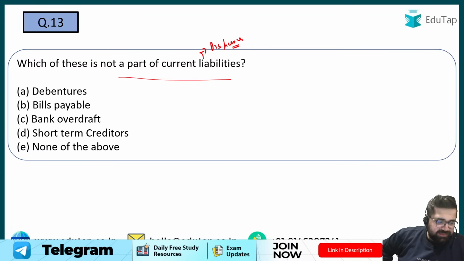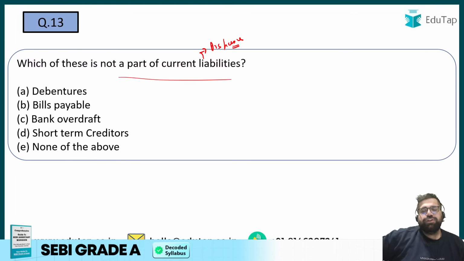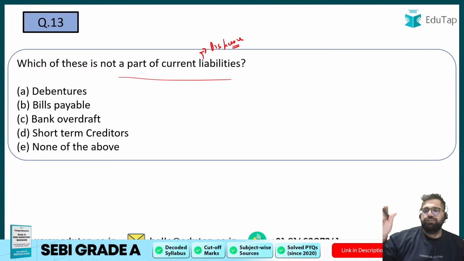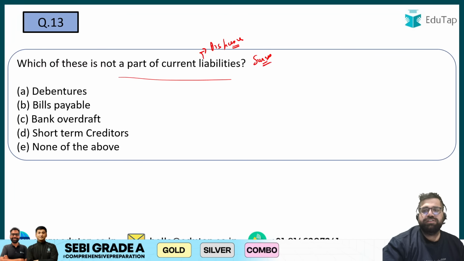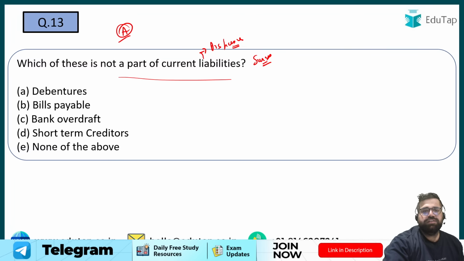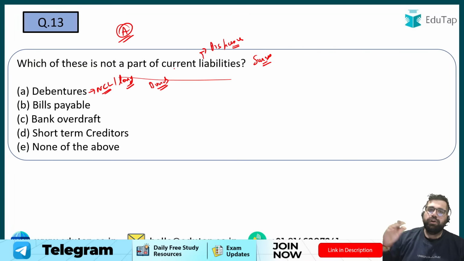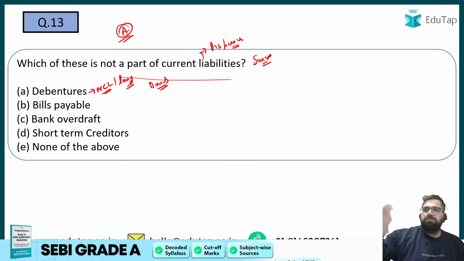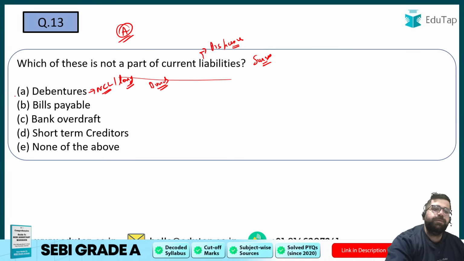13th A. Yes, in certain questions like this, you should answer it very quickly. Within less than 10 seconds, you should fix your answer, because if a tough question is there in your paper, then you have to go and solve that particular question. So save your time in certain easy questions like this. Which of the following is not a current liability? Obviously, option number A itself is not a current liability. It's a non-current liability, right? Or a long-term liability. Debentures, bonds, loans, all are what? All are my long-term liability or a non-current liability, because I have to pay them for like more than 1 year. So the correct answer will be option number A.